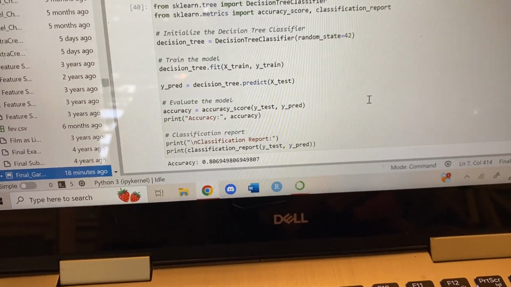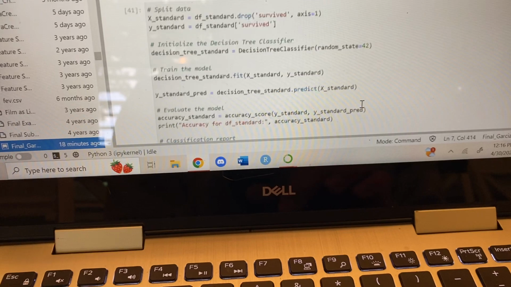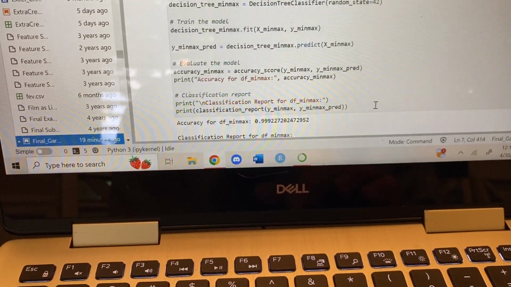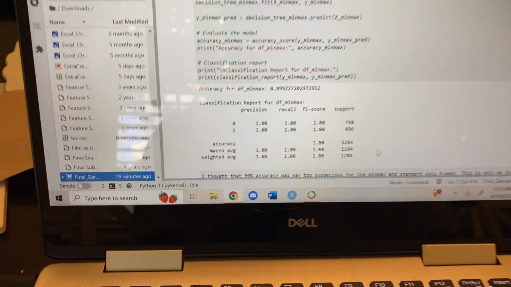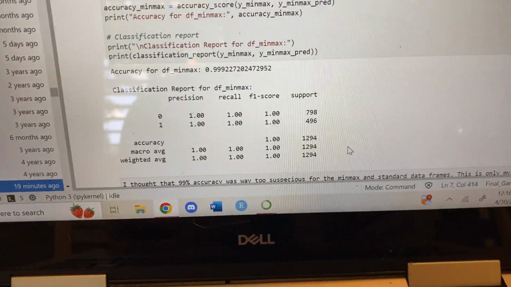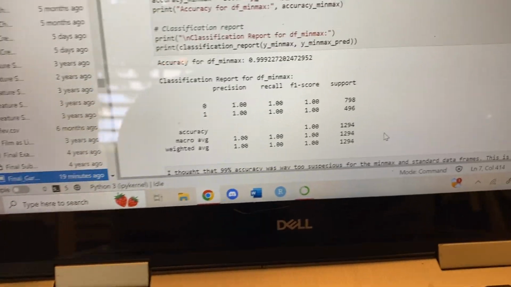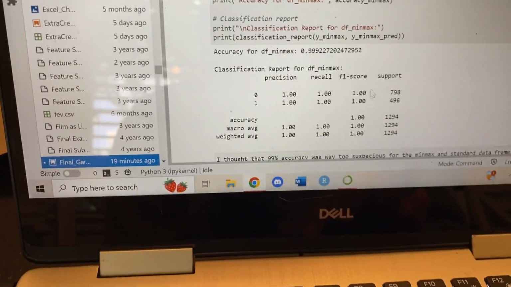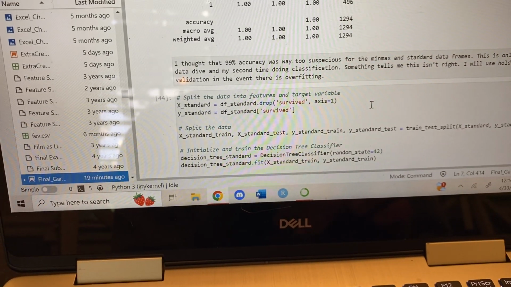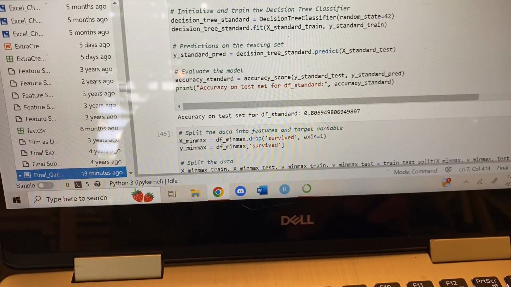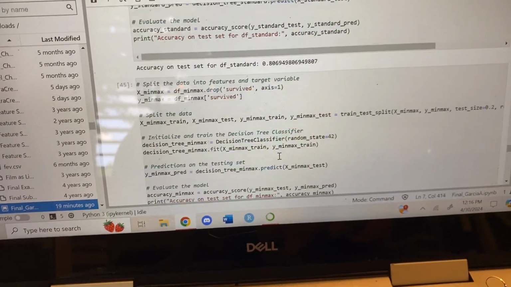Next we get to decision tree, and on the unscaled it got 80% accuracy, and then for min-max and standard it got 99%. And I talk about this in my summary and within Markdown that I didn't think that sounded right. I am not at the skill level to produce models with 99% accuracy. So just something about that did not seem right to me. And so I used a holdout validation to test the unseen data, to test for overfitting. And when I did that, I got 80% on both standard and min-max. So that is way more in line with what I got for the unscaled data frame.